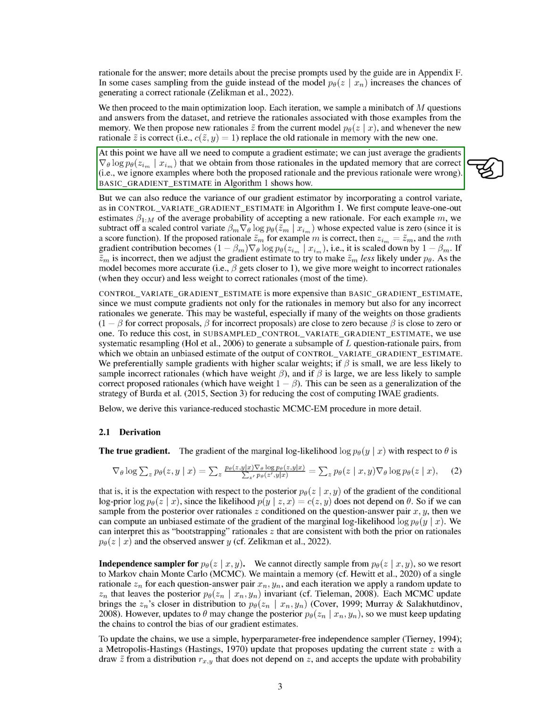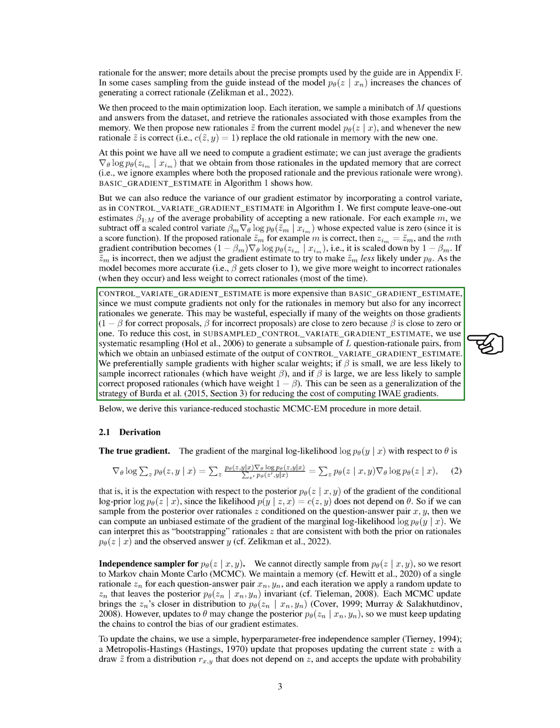If the proposed rationale is incorrect, then we adjust the gradient estimate to try to make the proposed rationale less likely under the model. As the model becomes more accurate, we give more weight to incorrect rationales when they occur, and less weight to correct rationales most of the time.